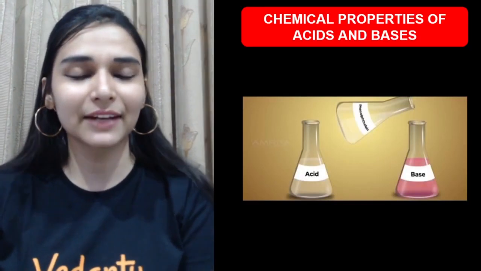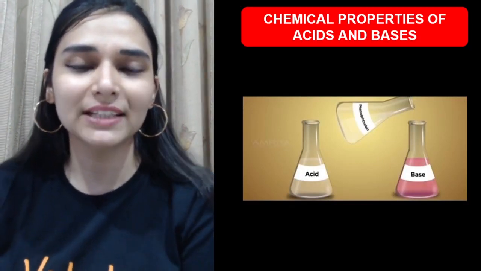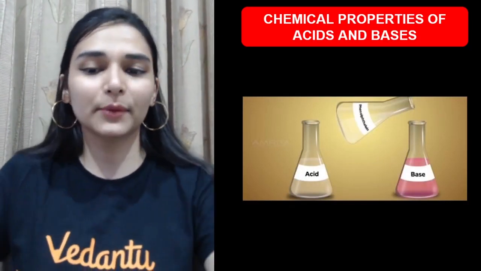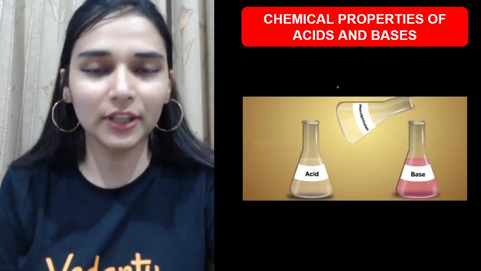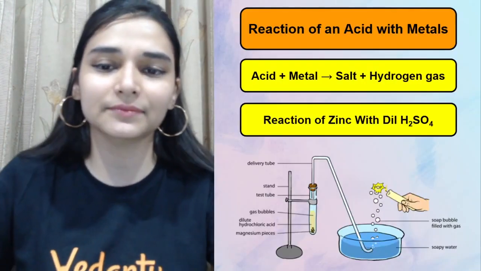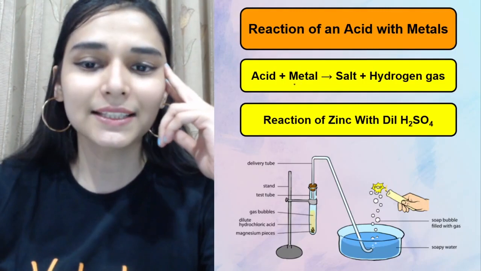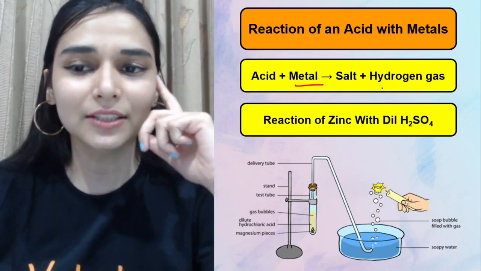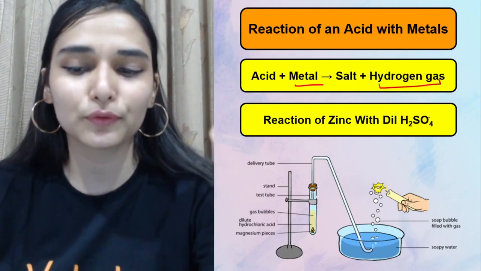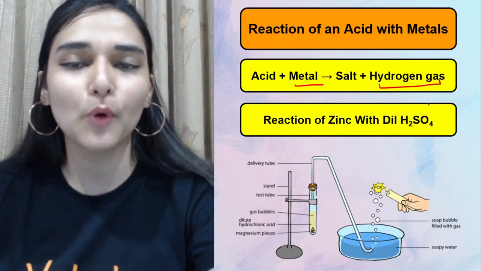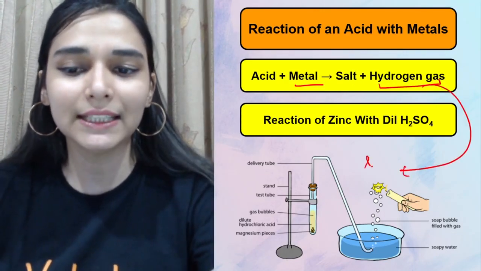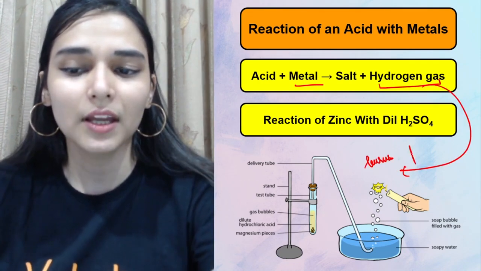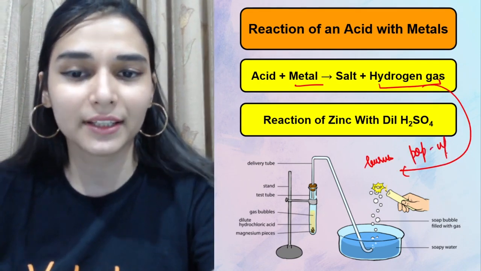Now the next thing that we will discuss is the chemical properties of acids and bases. So what will the chemical properties be? Let's have a look at that. Acids, how they react with metals. The reaction of metal with acids generally will be producing hydrogen gas, which burns with a pop sound. You can detect it easily in the chemistry lab.